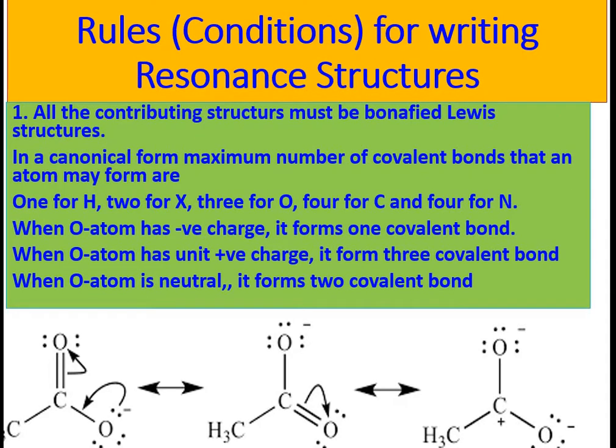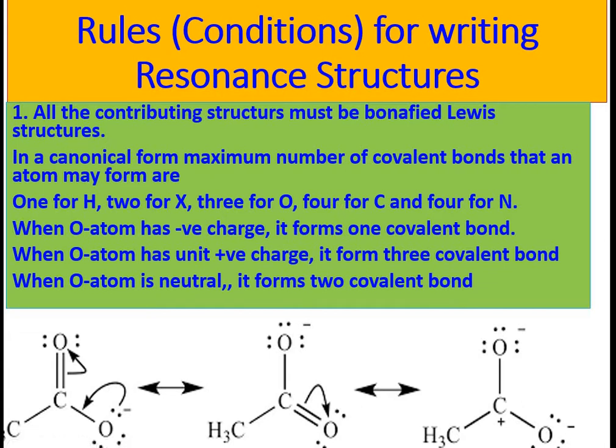Now we discuss rules or conditions for writing resonance structures. First, all the contributing structures must be bona fide Lewis structures. It means we must respect the maximum number of bonds that an atom can form. These are: hydrogen can form only one bond. Halogens may form a maximum of 2 bonds. Oxygen can form a maximum of 3 bonds. Carbon and nitrogen can form a maximum of 4 bonds.